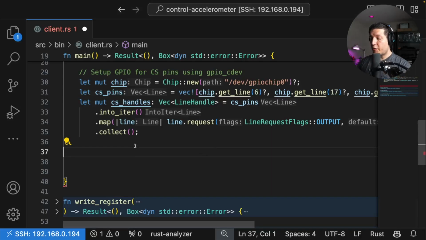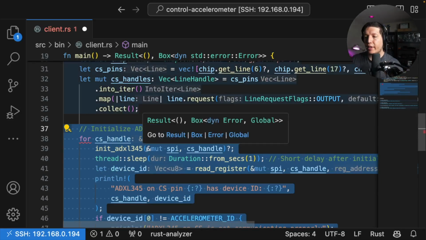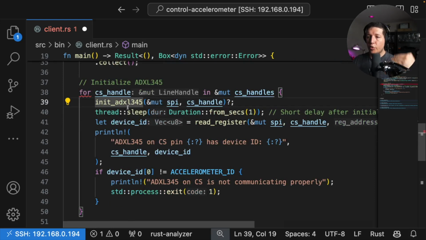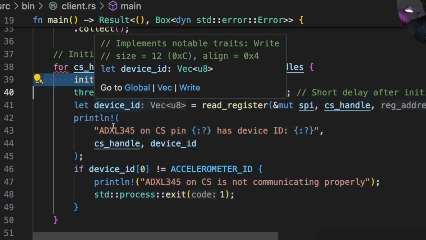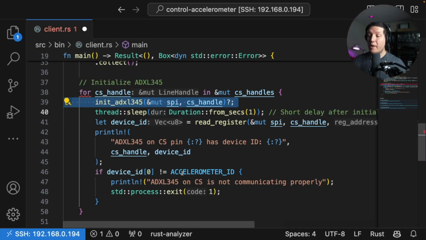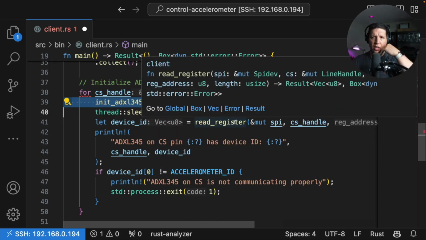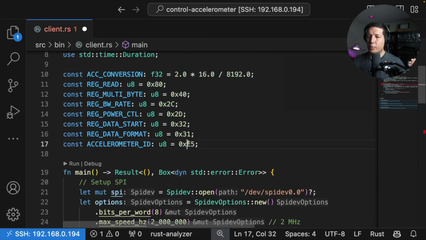But I'm willing to pay a small, teeny tiny penalty just to get all this type safety. Next, we need to actually configure the accelerometers. So for that, I have a handy function that I'll break down after, but basically we just go through each of the accelerometers using a for loop, and then we verify that we can actually talk to the accelerometer by verifying that when we request the register 0, which corresponds to the accelerometer ID, we get, I think it's an E5. Yes, we get E5.